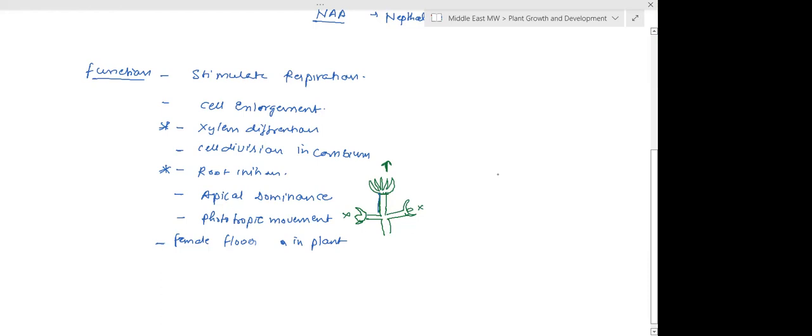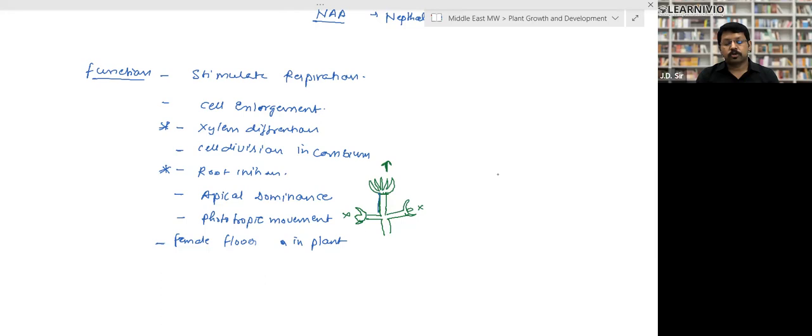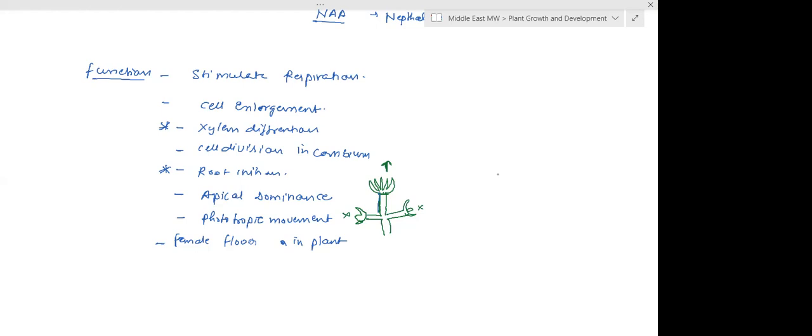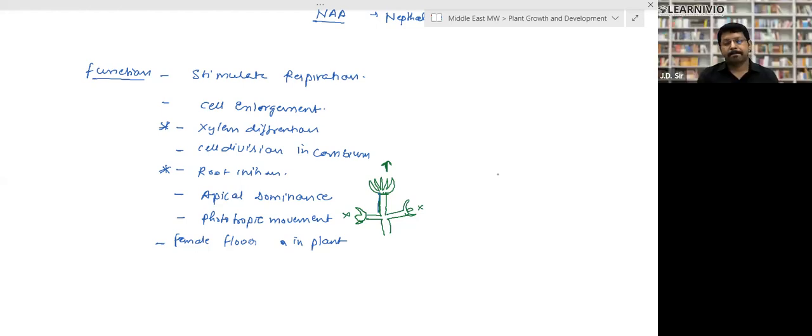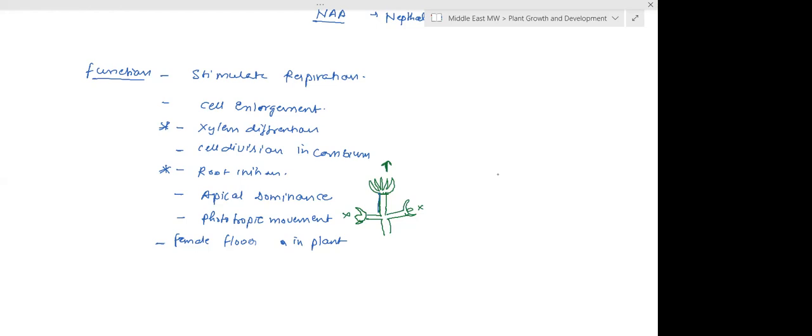Sir, can you please explain that last point once more? Female flower. Suppose we have a plant which has both male and female flowers. If we spray auxin, it will produce more female flowers in comparison to male flowers. So the number of female flowers will be more. What will happen? Productivity will be more because fruit formation takes place from the female flower. Yes, sir. Okay. Clear? Yes, sir. Great.